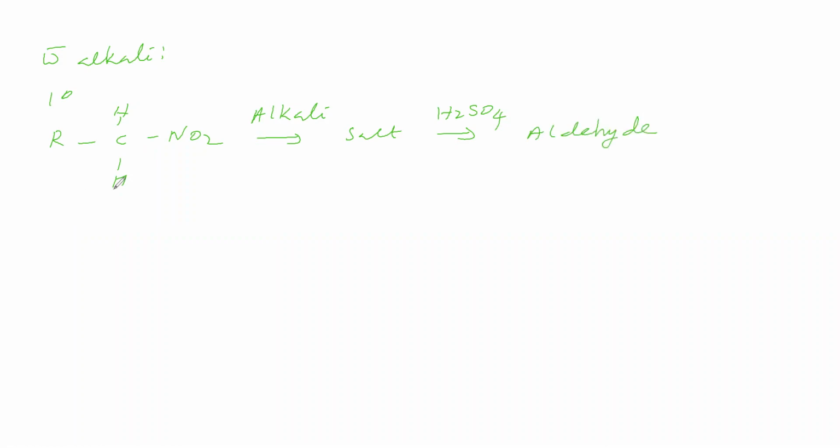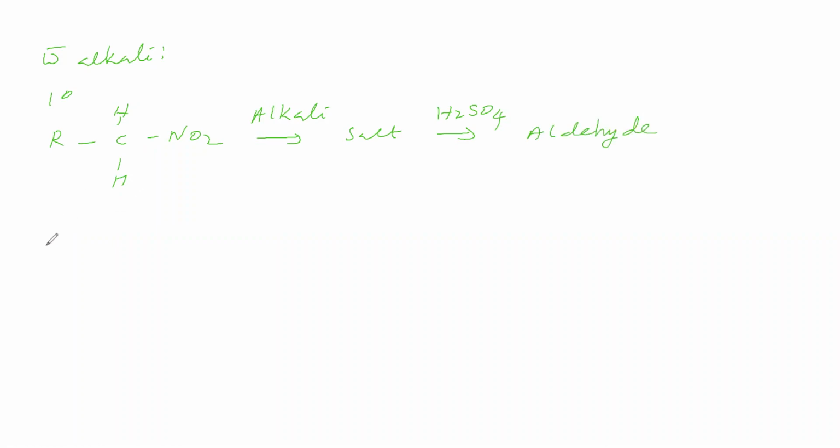Now we will take a primary nitroalkane, RCH2NO2, and add alkali to it. We get a salt, an acid-base reaction. Then we treat this with sulfuric acid. The product we get is an aldehyde. So why is it so?